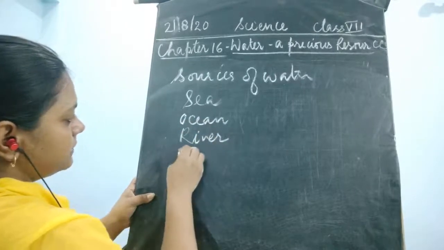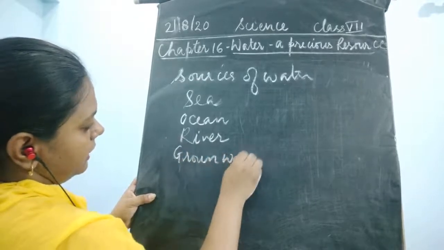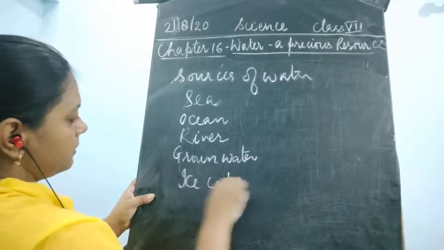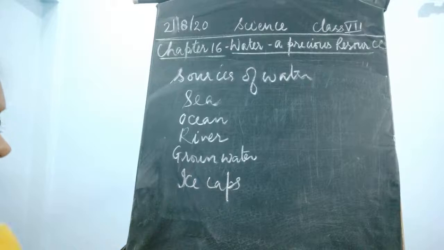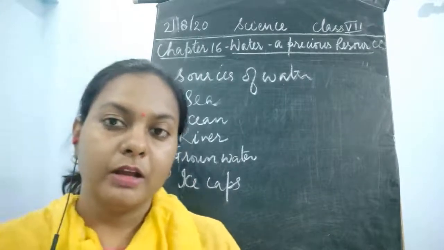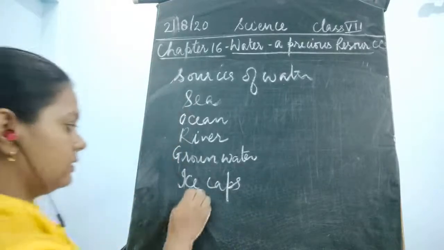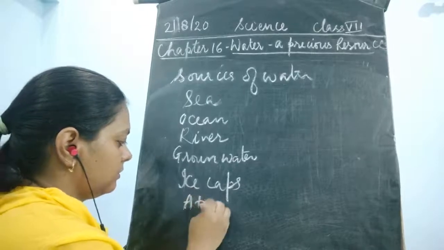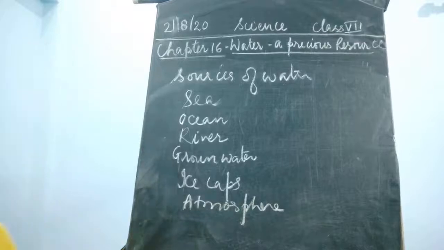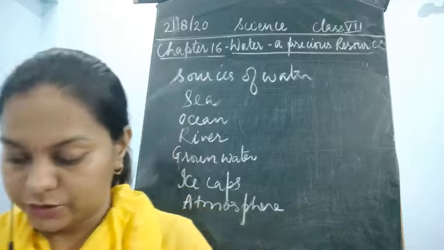Then it is present in the groundwater, in the form of ice caps. Now there could be ponds, there could be wells, and even atmospheric water is there in the atmosphere. These are the sources because of which water is available on the earth's surface, children, fine.